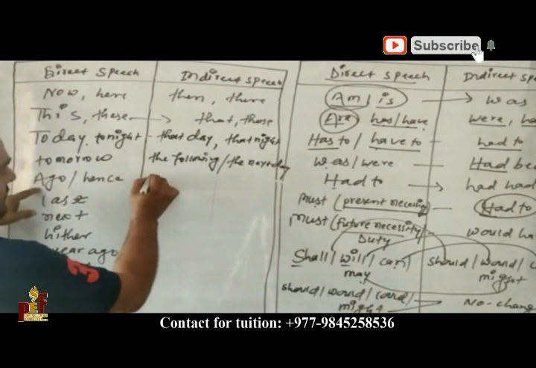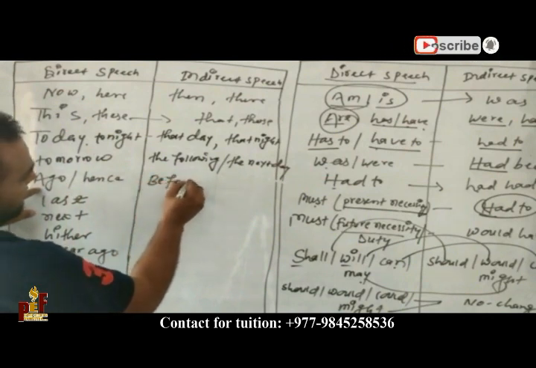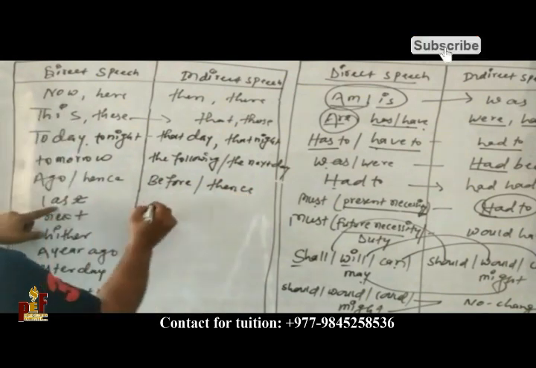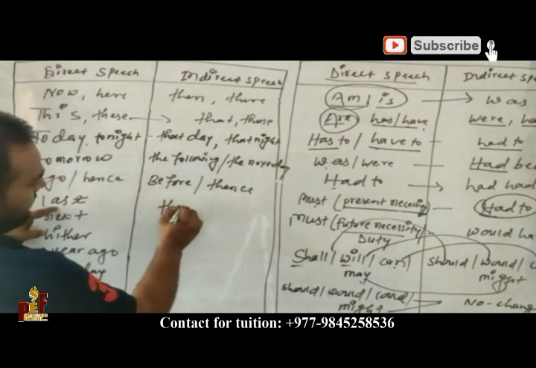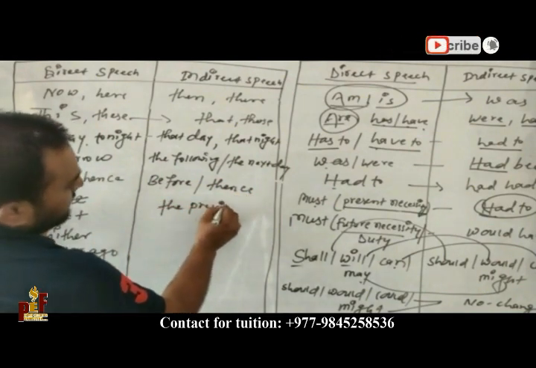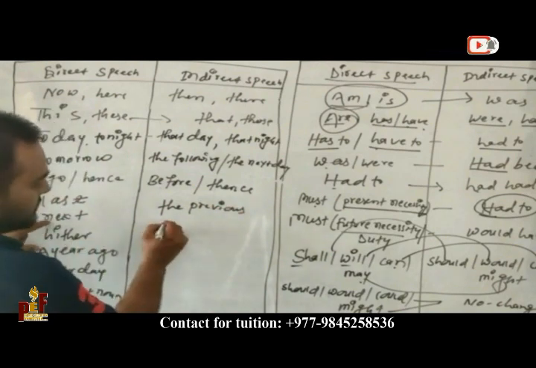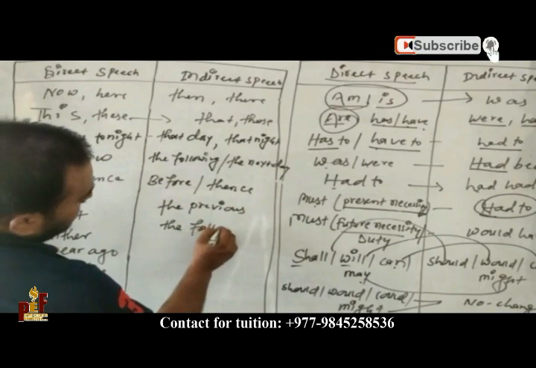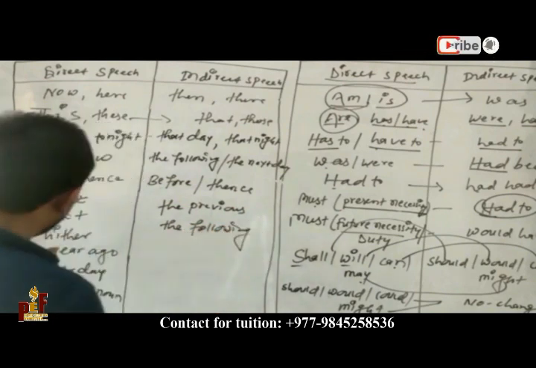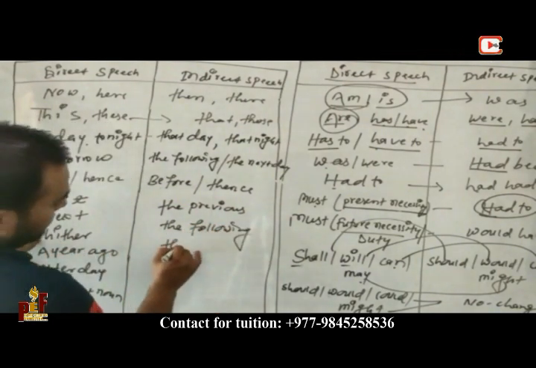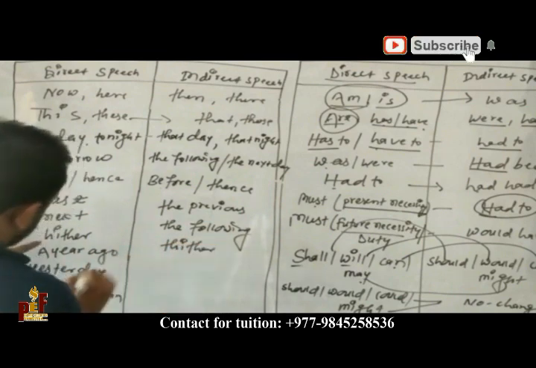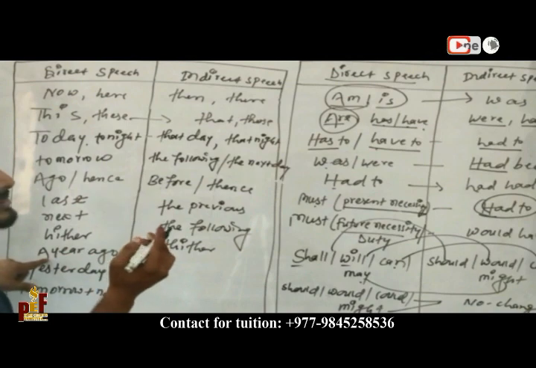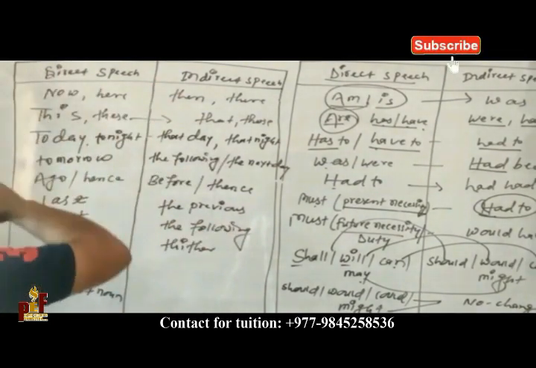Ago we have to change into before, hence into thence. Last into the previous, next into the following. Hither into thither. A year ago.